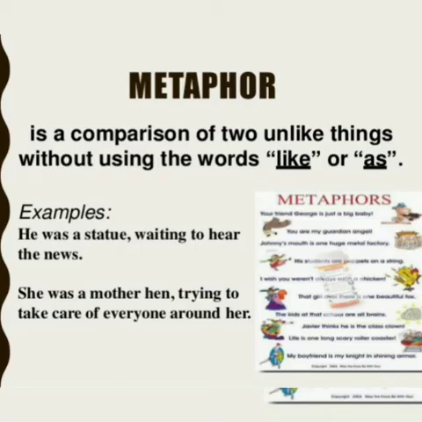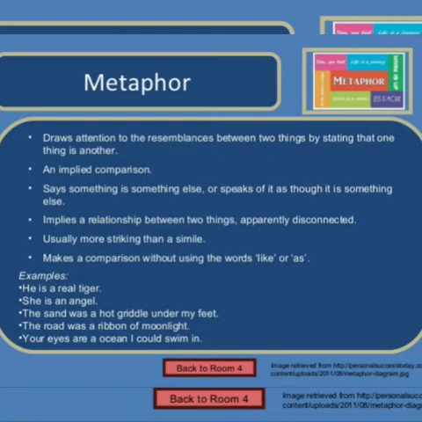Next, coming to metaphor. Metaphor is comparing two things of different nature, but it is not introduced by words such as like or as. So it is a condensed form of simile. Example: he was a statue waiting to hear the news. She was a mother hen trying to take care of everyone around her. In all these sentences, you could not see like or as, but there is a comparison of two different things.